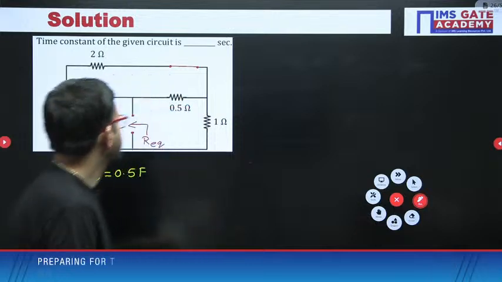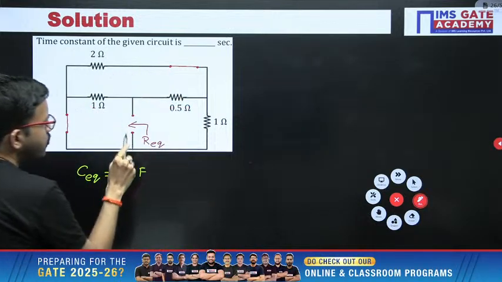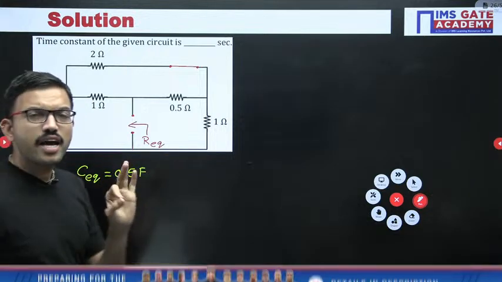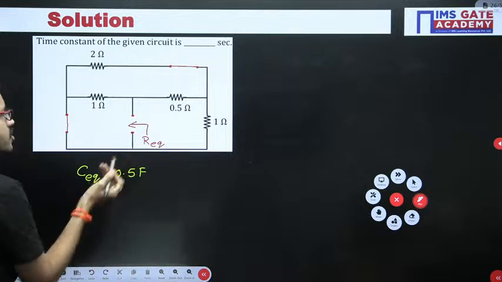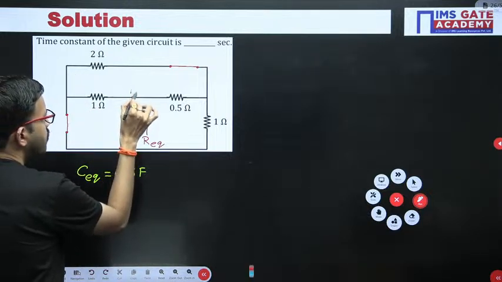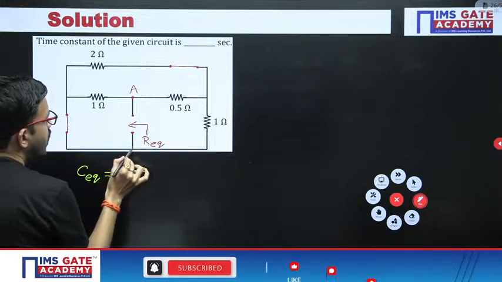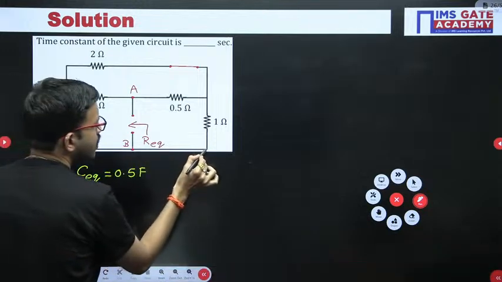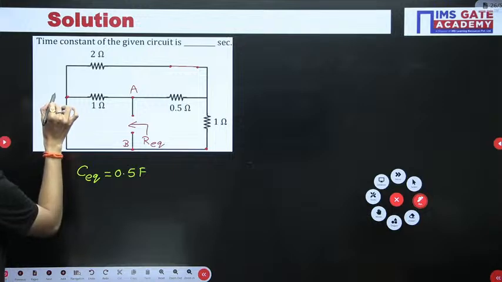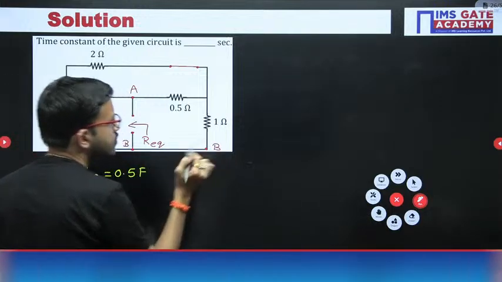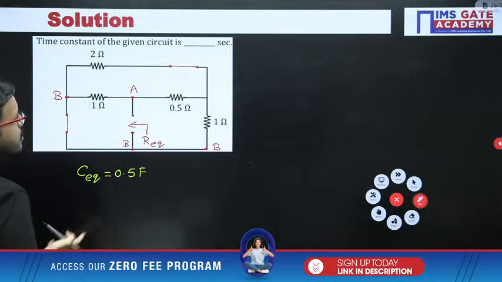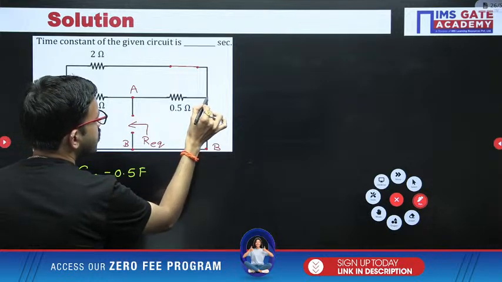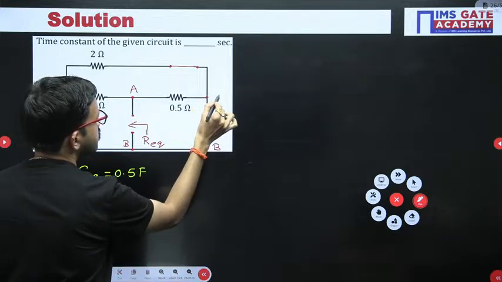Now you have to find the equivalent resistance with respect to these two terminals. Just like yesterday's class, I have put the labeling. Accordingly, I label this node as A, and this node as B. This node, this node, this node are all the same, so you can keep the same node B. Then observe here: this is one more node, which I am considering as C.